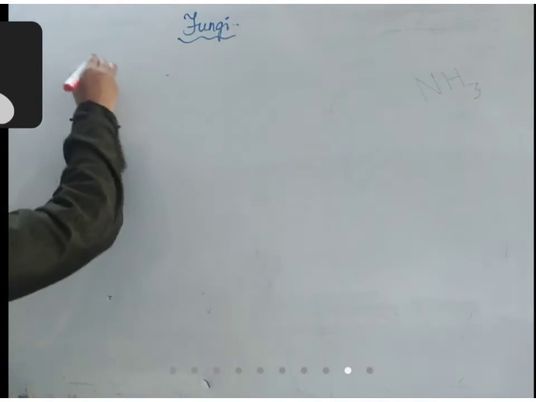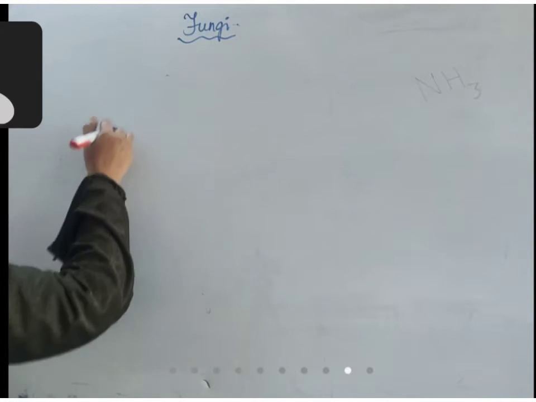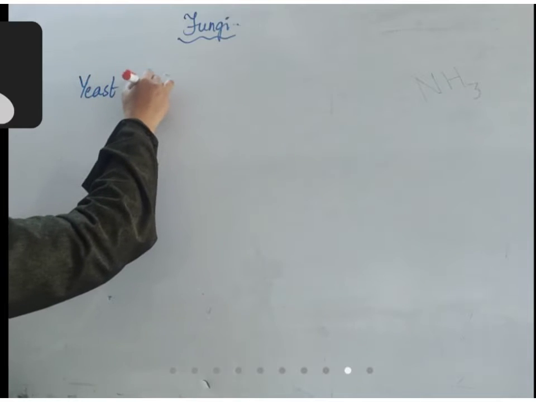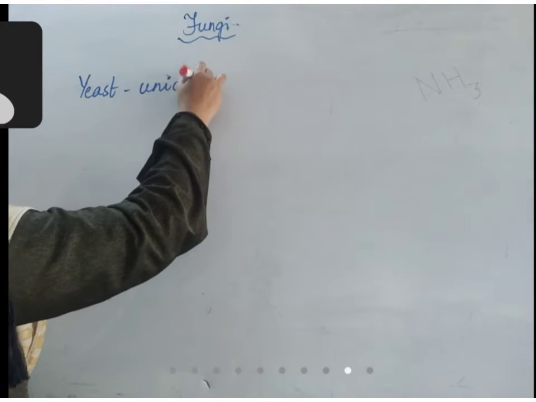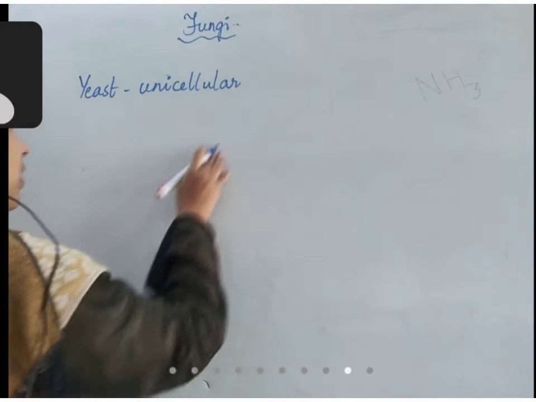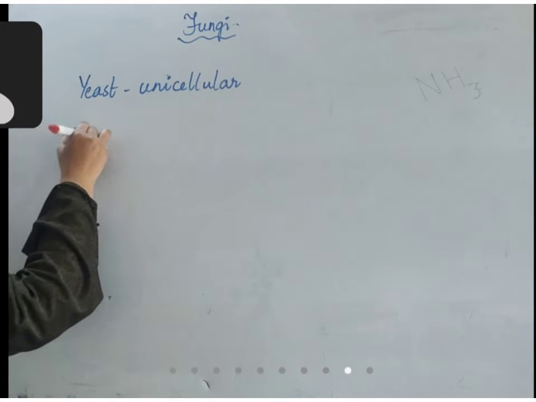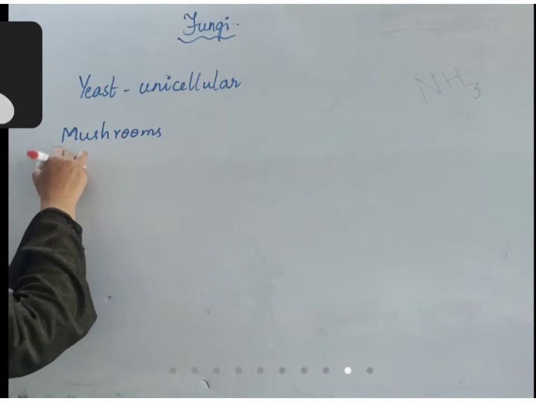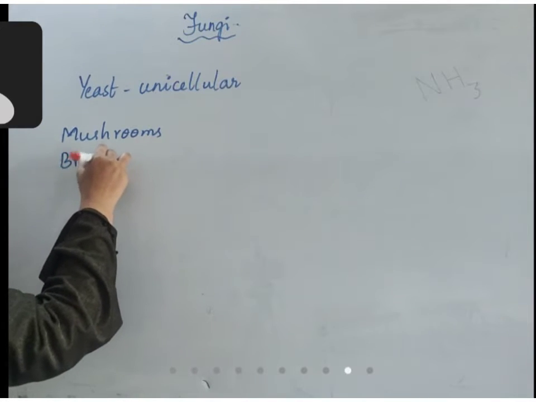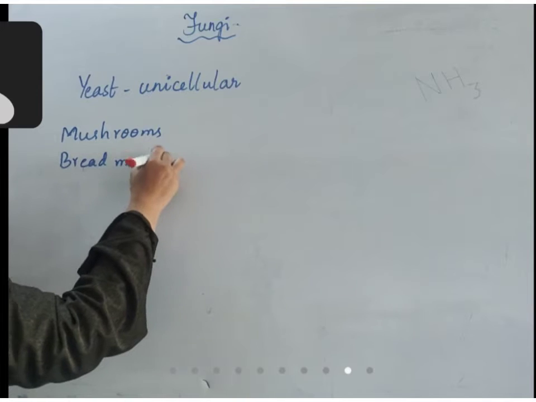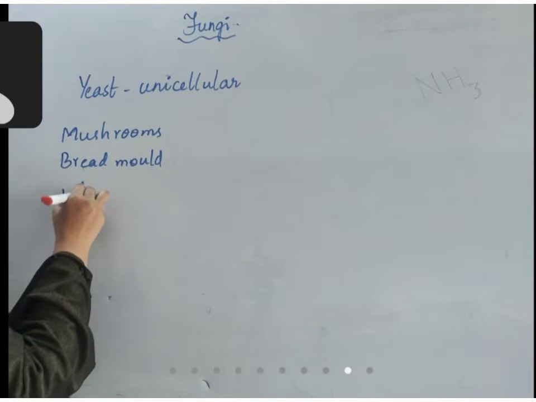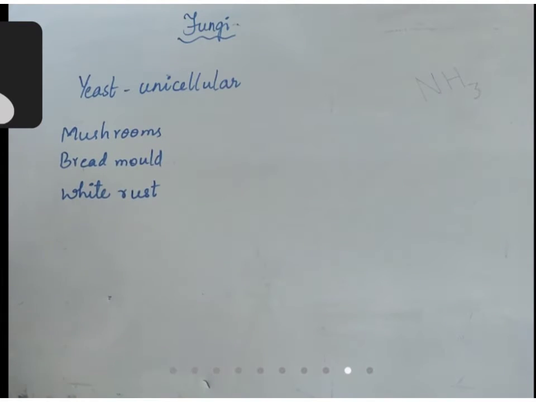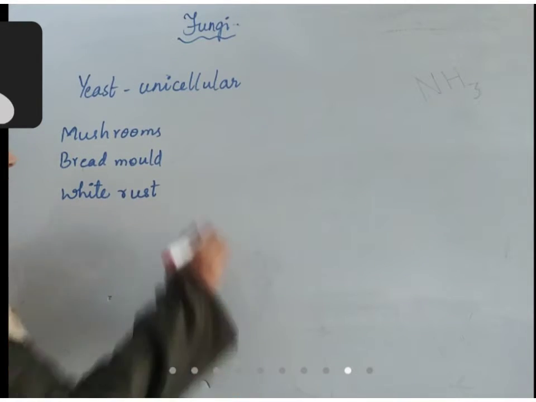In fungus, not all fungus are microorganisms. There are certain fungus called yeast. These are unicellular fungus. All the remaining fungus, like mushrooms, bread molds, white rust, are visible to our naked eye.